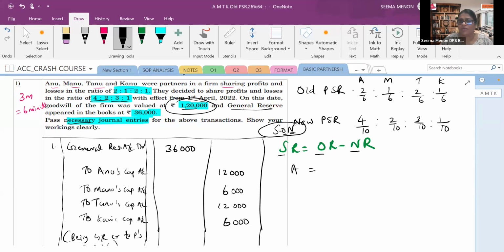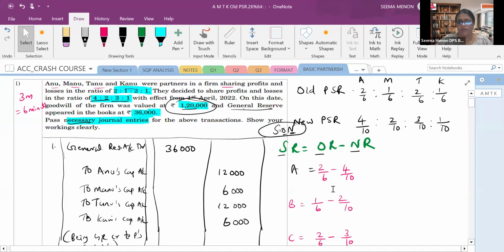The old ratio of A is how much? 2 by 6, and the new ratio is 4 by 10. In the same way for B, the old ratio is 1 by 6 and the new ratio is 2 by 10. And for C, the old ratio is 2 by 6, and the new ratio is different, that is 3 by 10.